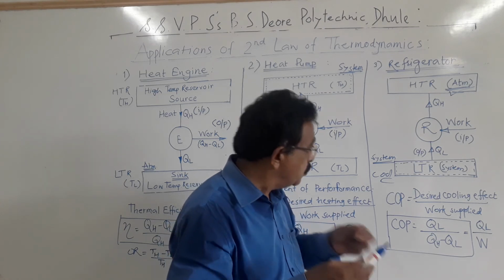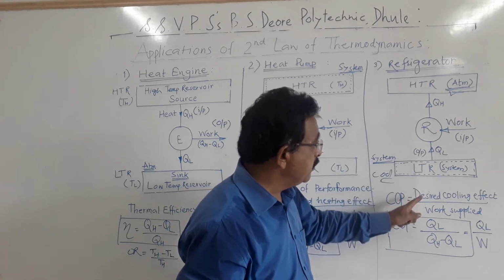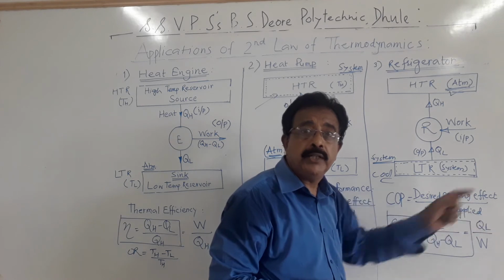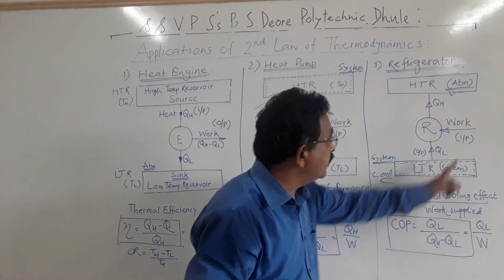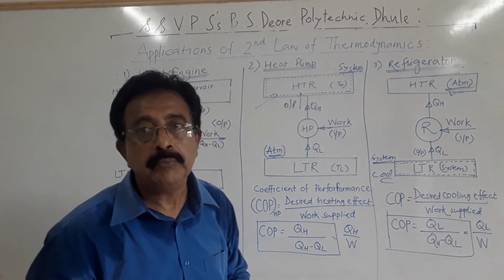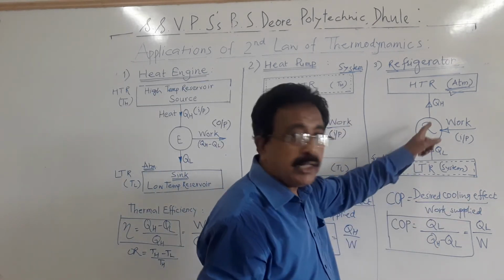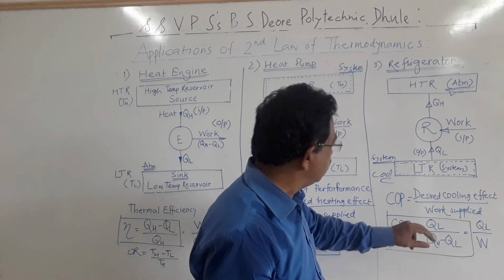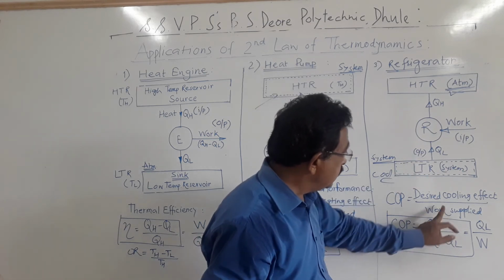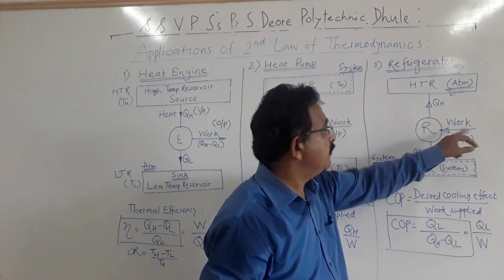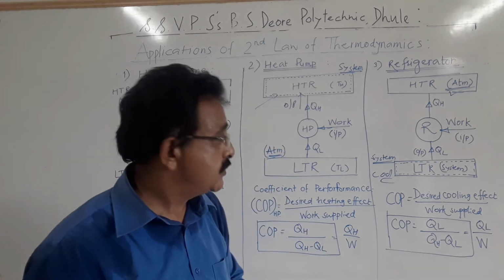That is the cooling effect. The output is the desired cooling effect. Input. What is the input? Work is the input. That means desired cooling effect, that is QL amount of heat absorbed per unit time, upon what is the work supplied? QH minus QL. That is the work supplied.